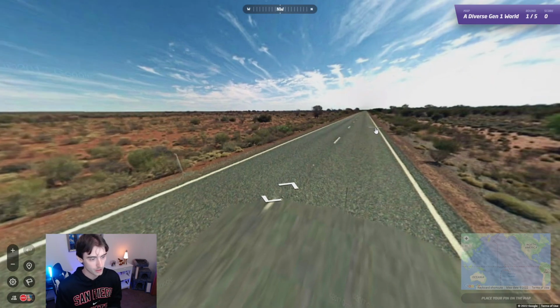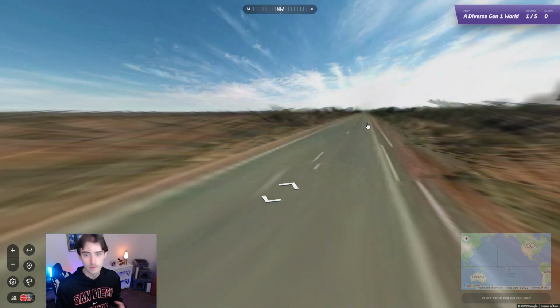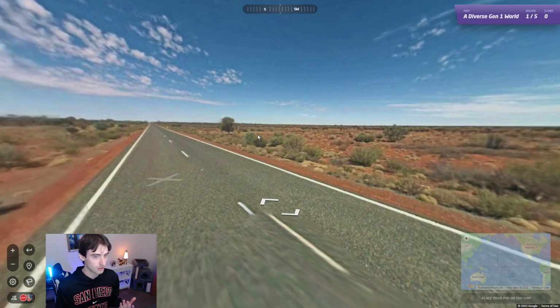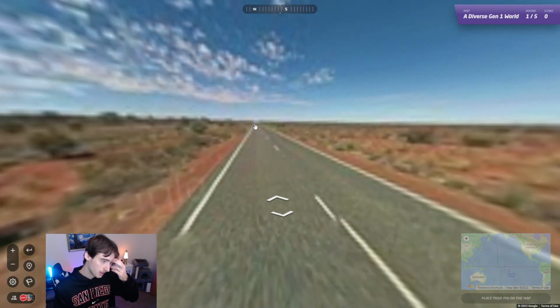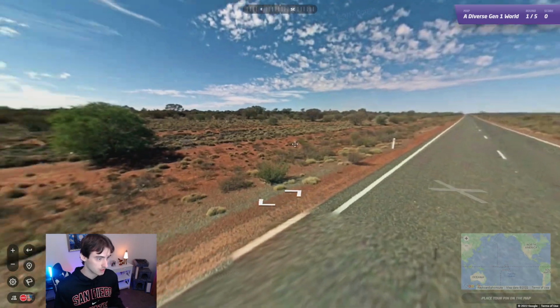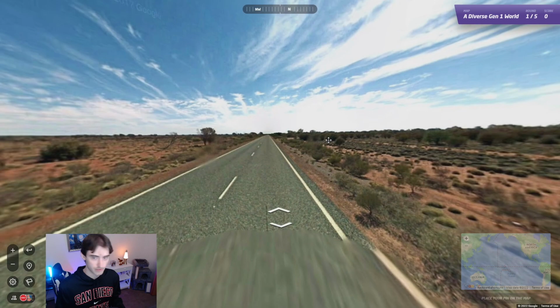So you won't see Gen 1 unless maybe you were moving around and you stumble across Gen 1. This basically just means that there's no updated coverage of that particular part of the road. But yeah, Gen 1, this is what it looks like. You can pretty much instantly tell there's a massive blur. It just looks very, very bad.